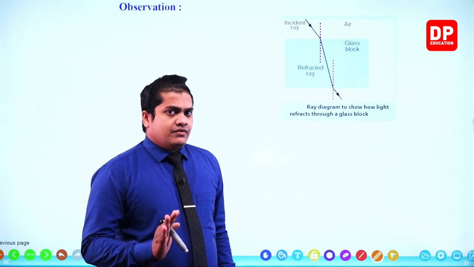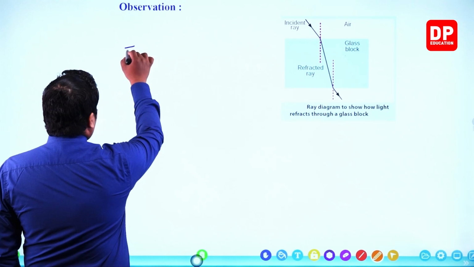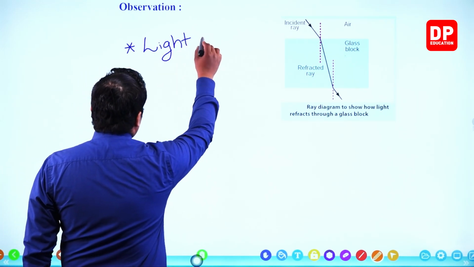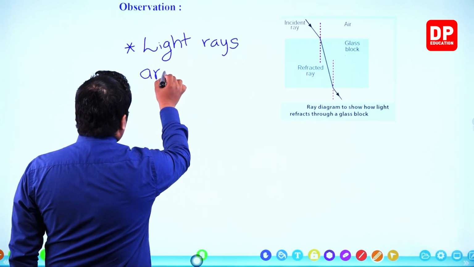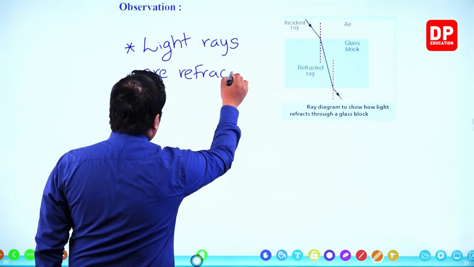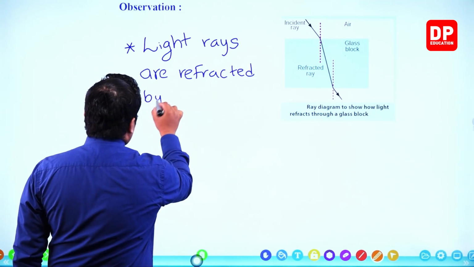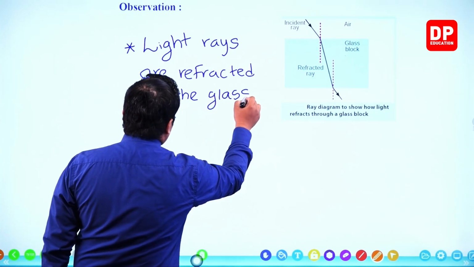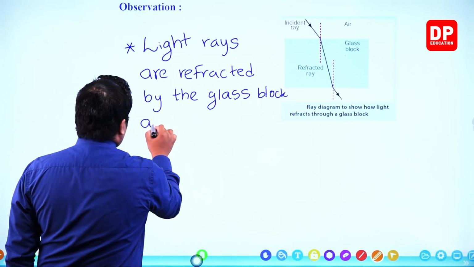So you can write down as an observation, it's very simple. Light rays are refracted by the glass block. According to the figure.